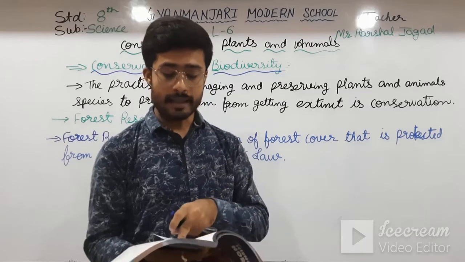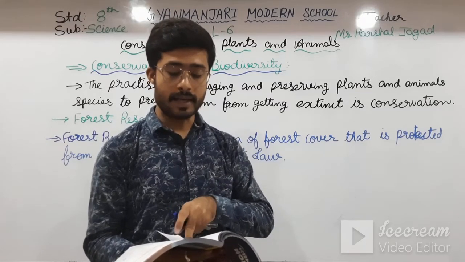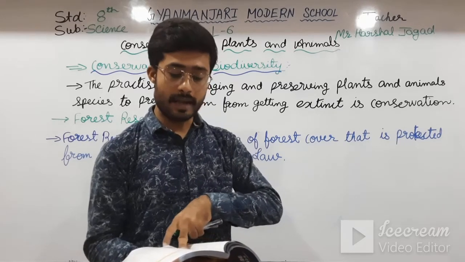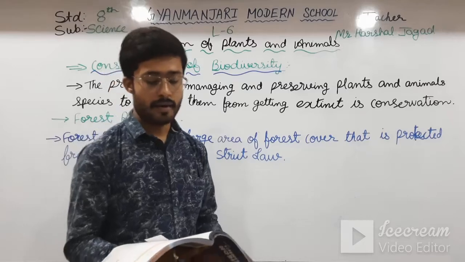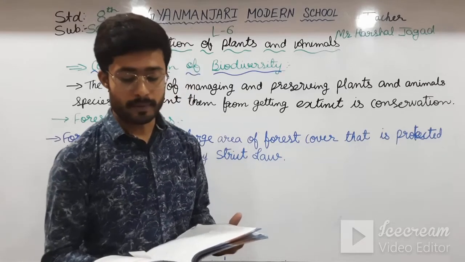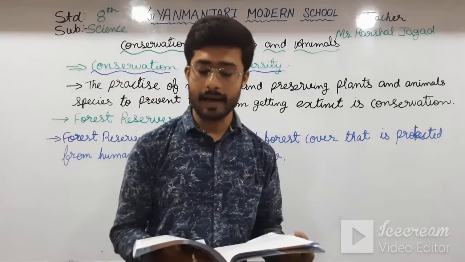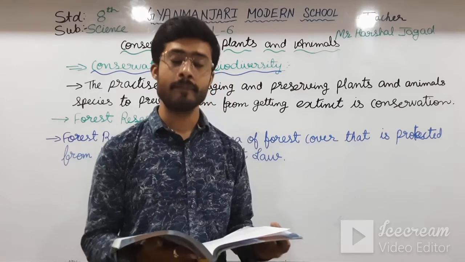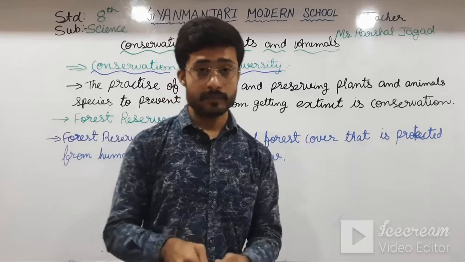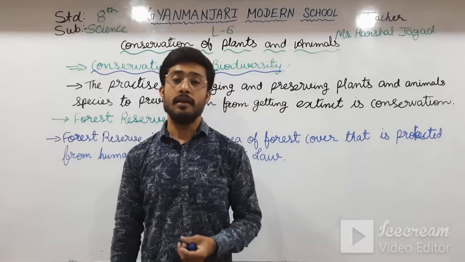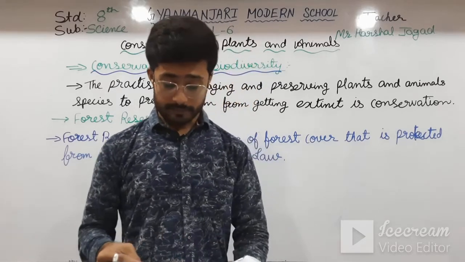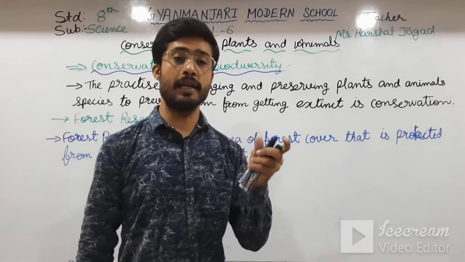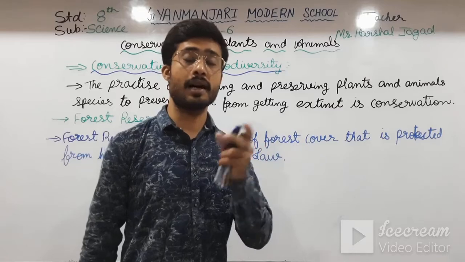See here, and then come wildlife sanctuaries and national parks. Protected forests that preserve a particular plant and animal species are called wildlife sanctuaries and national parks. See here, the wildlife sanctuaries and the national parks reserve and save some of the species which are famous.